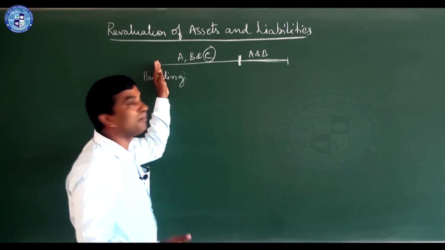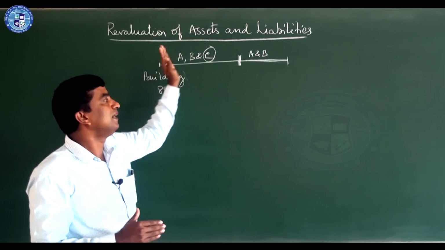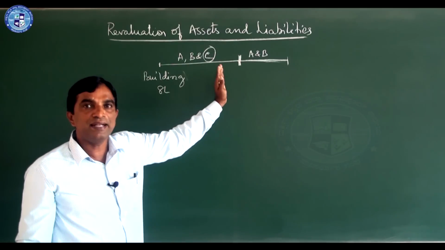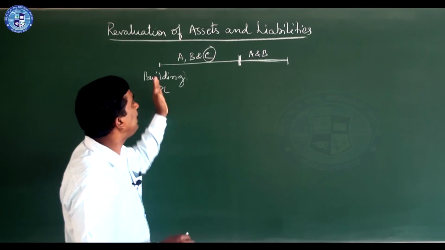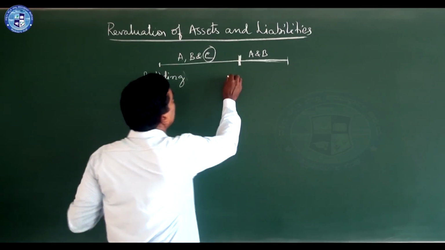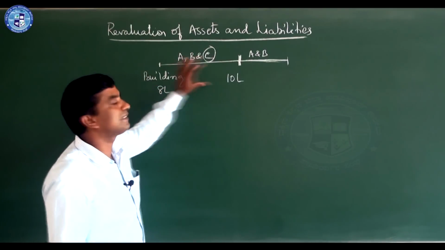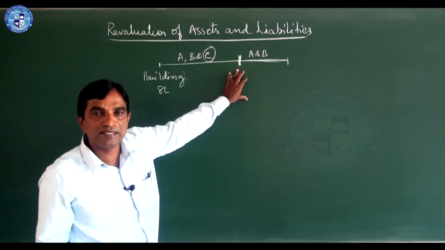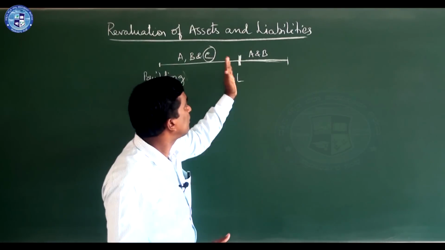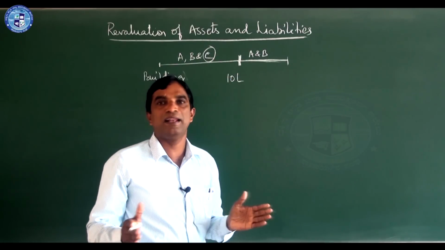Book value means what is there in the previous balance sheet, and market value means we have to value as per the current conditions. Generally for buildings there will be an increase, so it may become 10 lakhs. So here 8 lakhs, here it is 10 lakhs, that means an increase of 2 lakh rupees. So from here onwards we need to write 10 lakhs in the balance sheet.